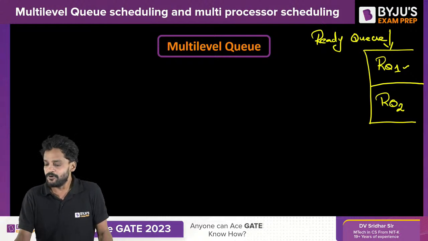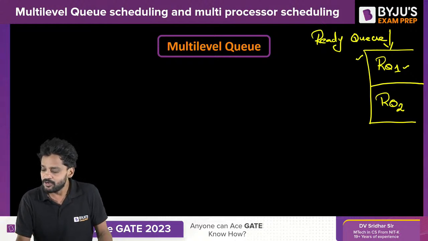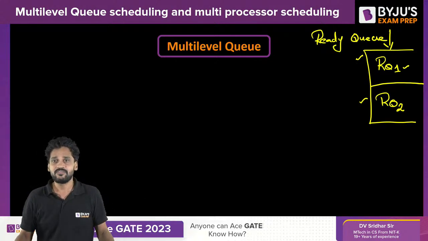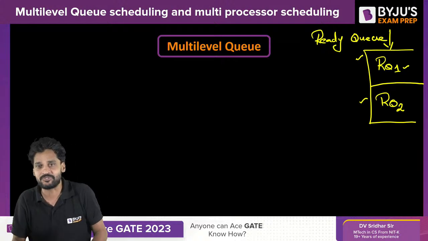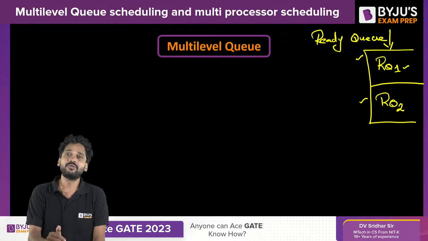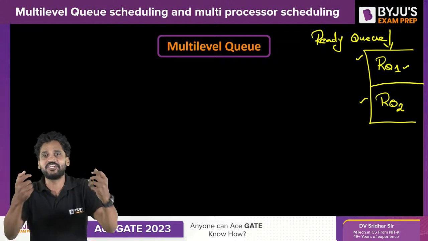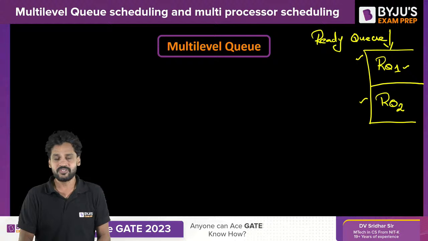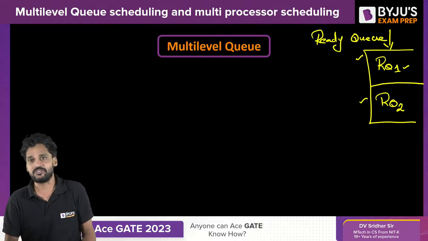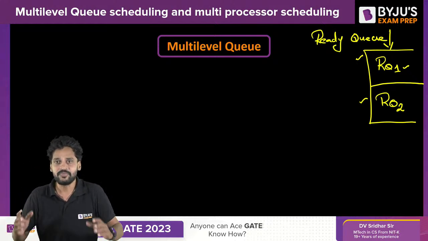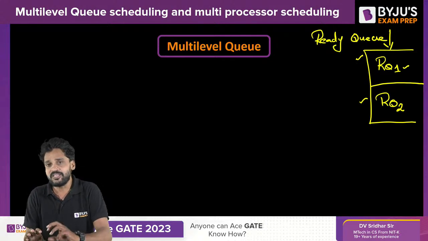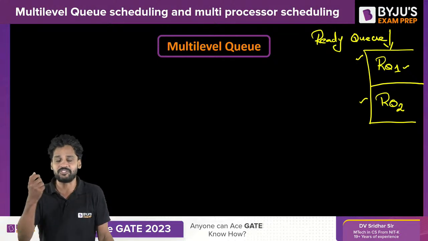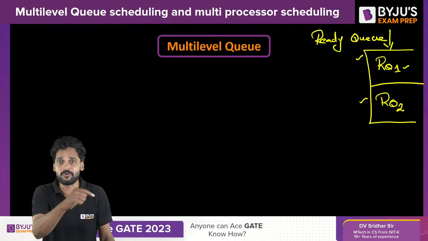The thing is, foreground processes will have priority over background processes. Here I do have two different ready queues. The system has two separate ready queues. Here, how do we go about the scheduling? What are the frameworks for the scheduling? How do the processes need to be scheduled? There are several things to be considered. This is a challenge for a designer. Whenever we have more than one ready queue, depending on the type of the processes, there are several challenges for a designer to schedule the processes.